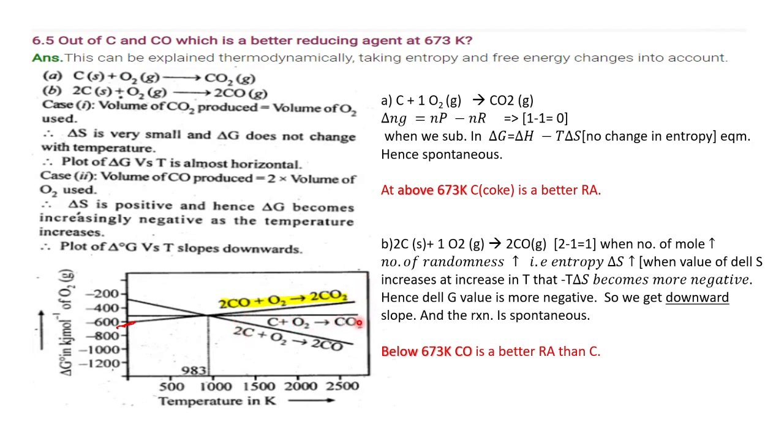If this is horizontal, this reaction is feasible. If this is passing downwards, on the negative side, this is also feasible. So above 673 Kelvin, coke is a better reducing agent. Below 673 Kelvin, carbon monoxide is a better reducing agent.